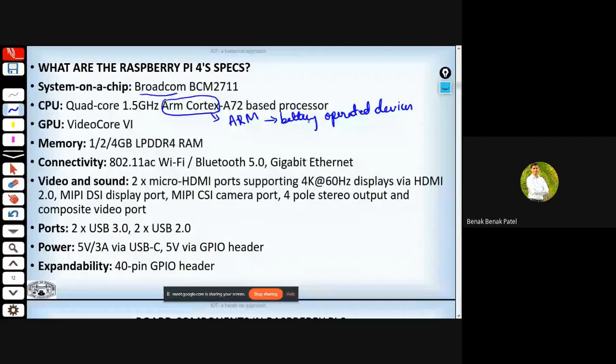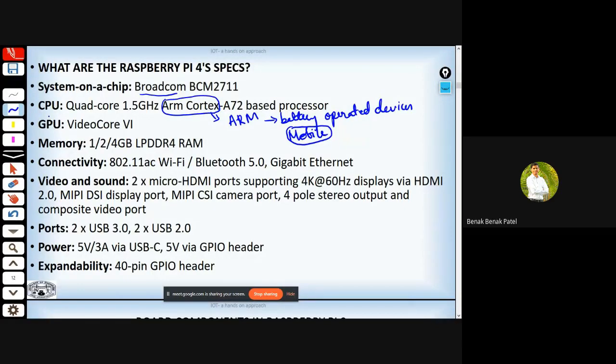Be it any mobile phone, take any smartphone and go through its CPU architecture, they are all based on ARM architecture, and specifically Cortex is a newer version in ARM, and this is the one used for Raspberry Pi 4.